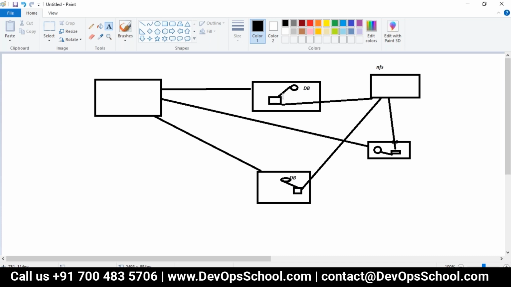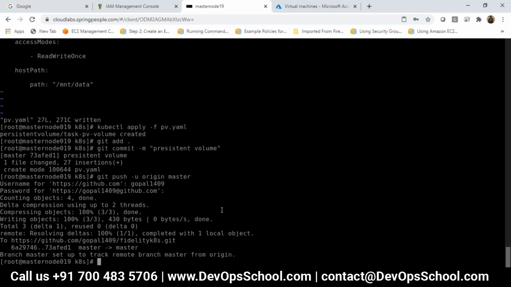Somebody has asked a question. How to check? kubectl get pv.